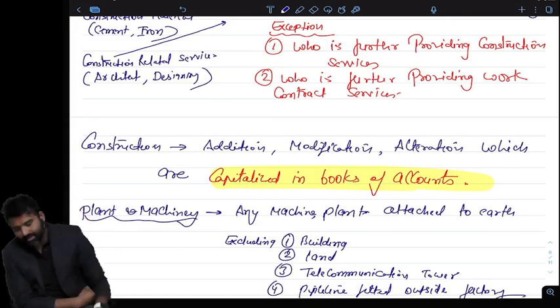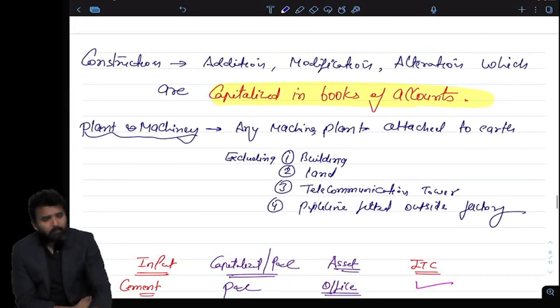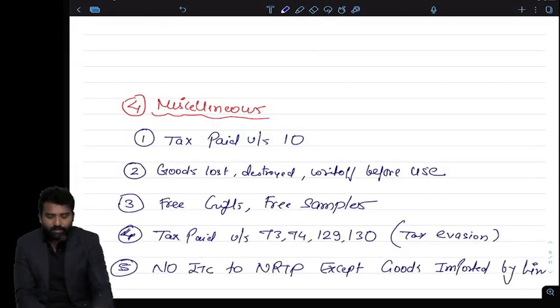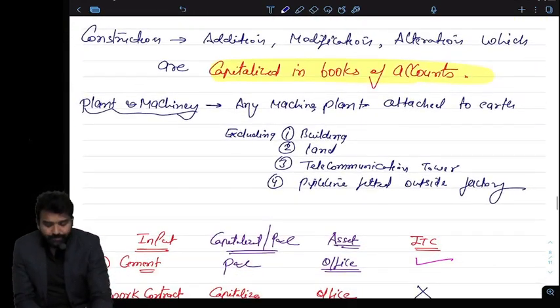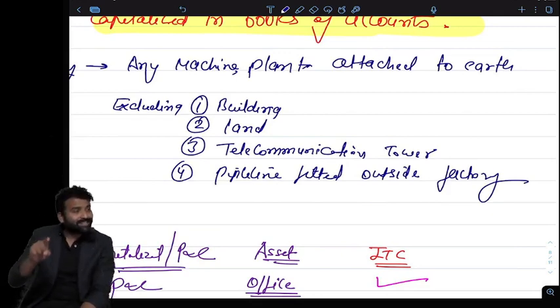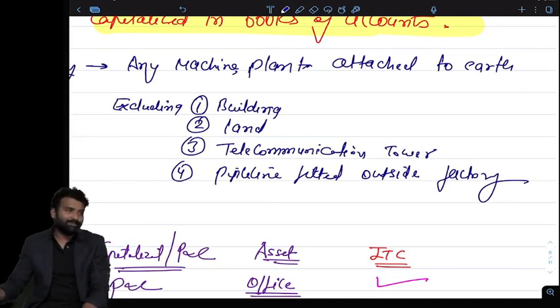Very nice. Now one more thing. Plant and machinery means normally what is plant and machinery, but these are the exclusions from plant and machinery: building, land. Important are telecommunication towers and pipelines fitted outside the factory. So if I am constructing a telecommunication tower, it is not treated as plant and machinery.